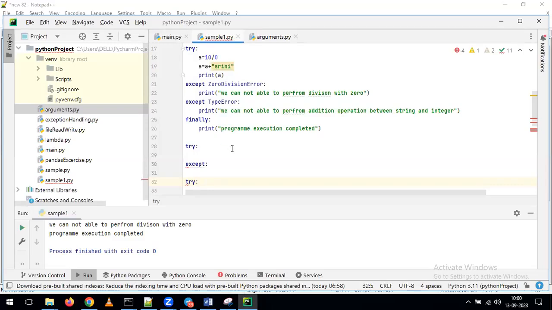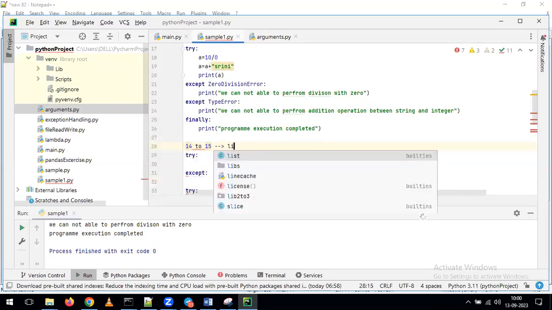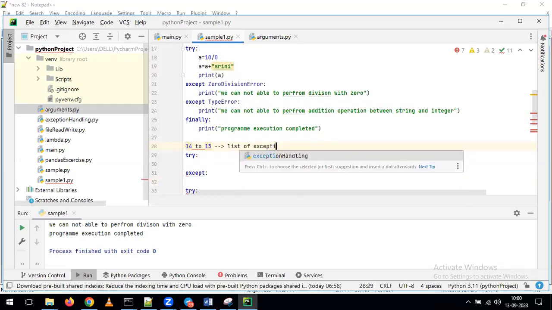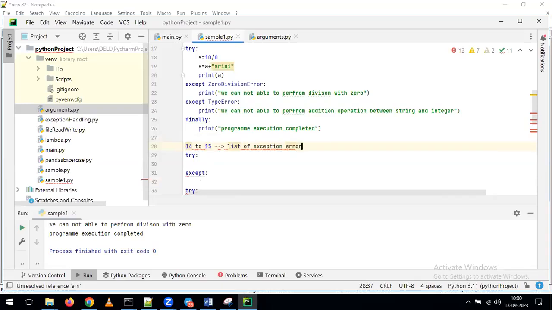Sir, one more question. How many exceptions do we have, like zero division error? We have around 14 to 15. When I'm sharing the notes, I will share the whole list of exception errors. In the class I discussed only 4-5 errors, considering our time. But in the notes I will give all the different types of exception errors. With that, you can get some idea what kind of errors we can get as part of our program execution.